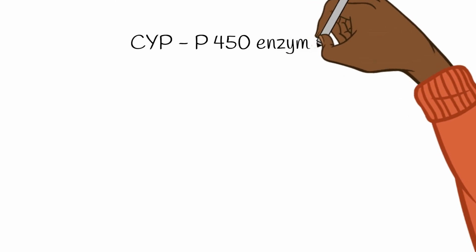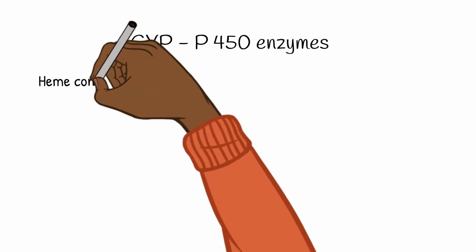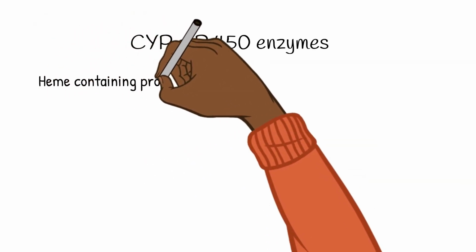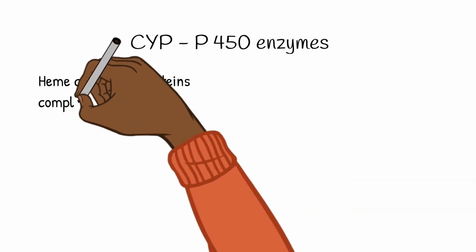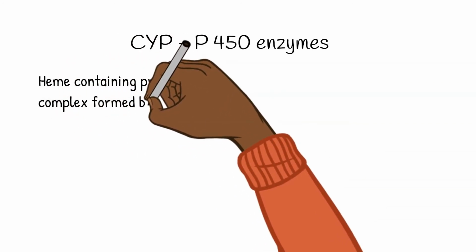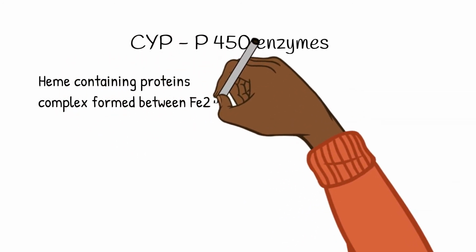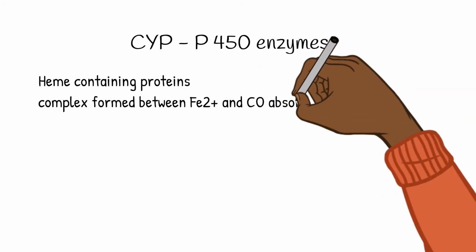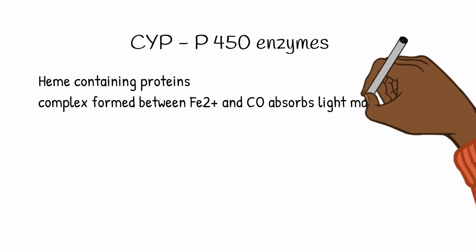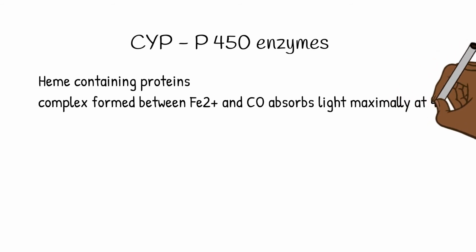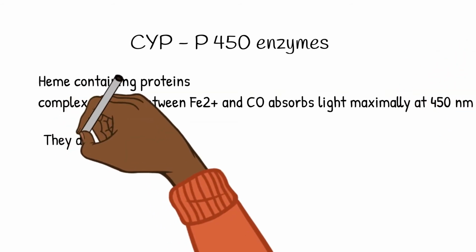Next, the cytochrome P450 enzymes. It is a heme containing enzyme superfamily, and structurally there is a complex between the ferrous ion and the carbon monoxide which absorbs light maximally at 450 nanometer wavelength. That's why it is called cytochrome P450 enzymes.